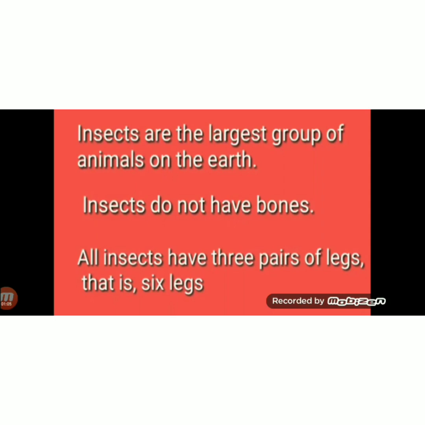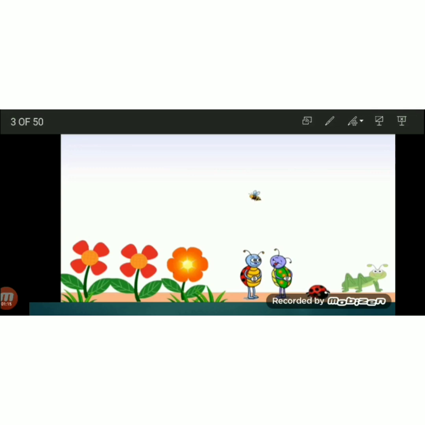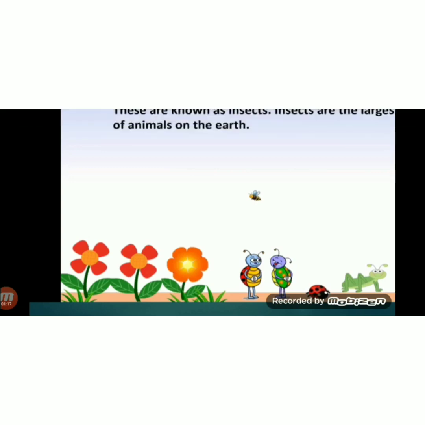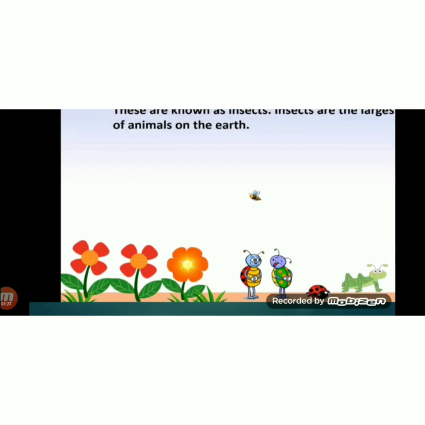Some insects are useful, whereas some insects are harmful. Some insects have wings, some insects don't have wings. Some insects can live around you. Some insects live in the jungle, some insects live in the garden. So there are different types of insects, and in this chapter we are going to study all these things about insects.